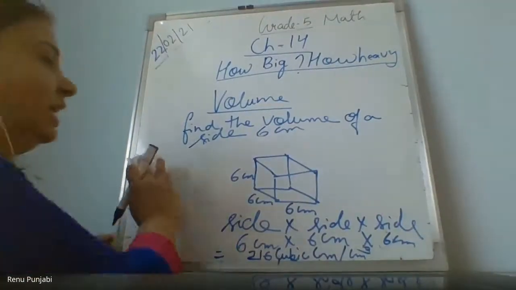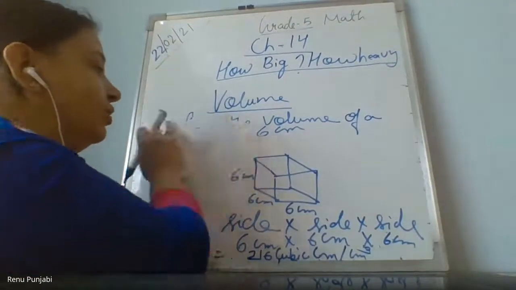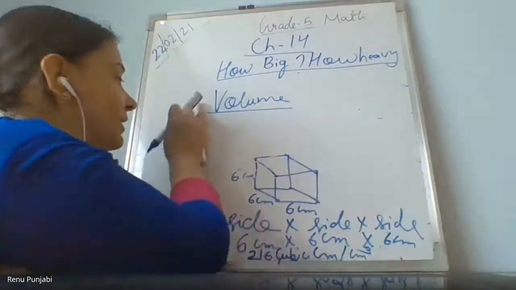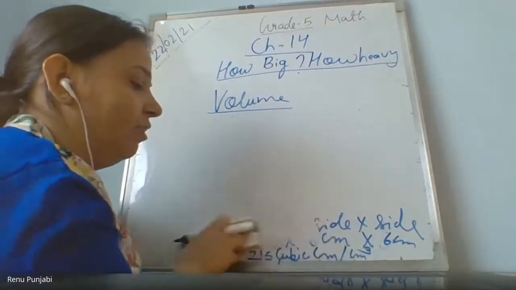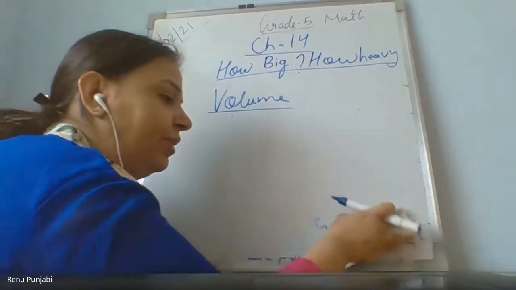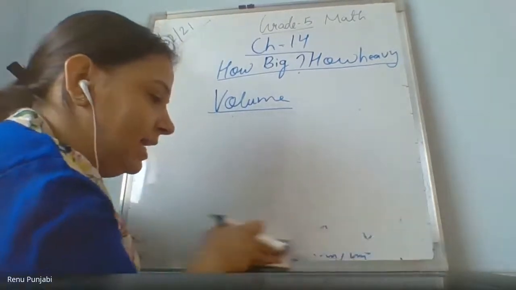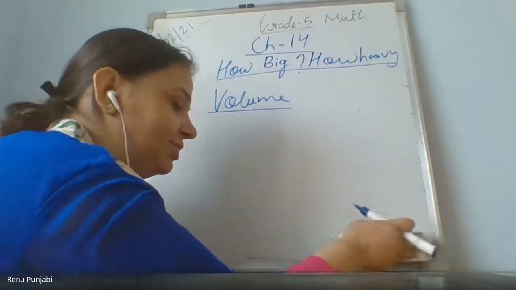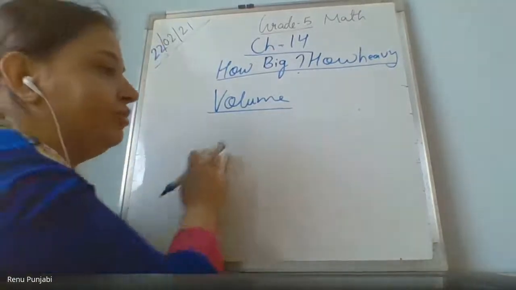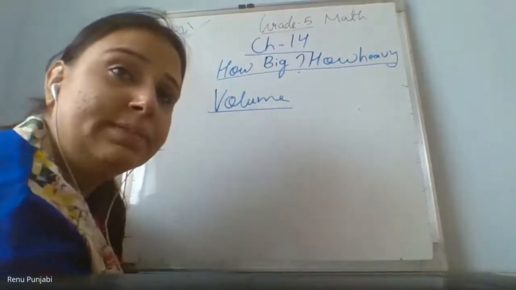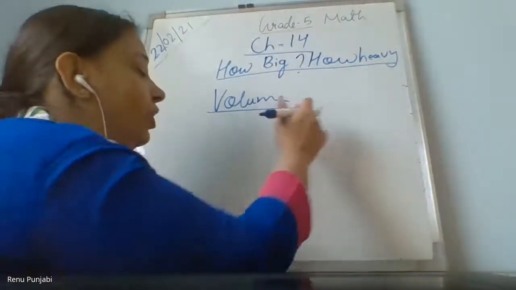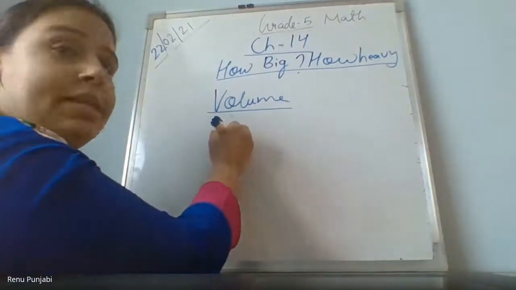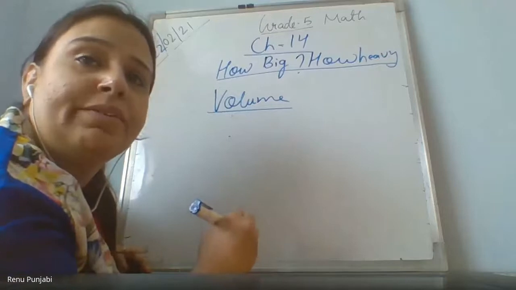Yes. We have learned how to find the volume of a cube by the given side. Now, we have already learned how to find the volume of the cuboid also in our last class, where all the three dimensions are given to us and we have to multiply them, right? Please mute your mic, everyone.